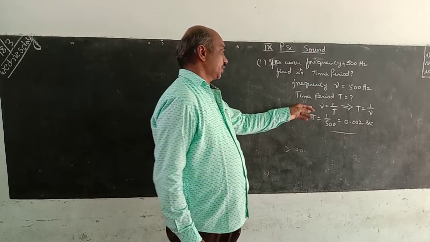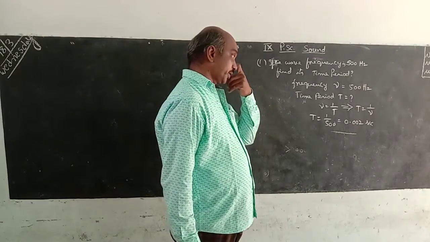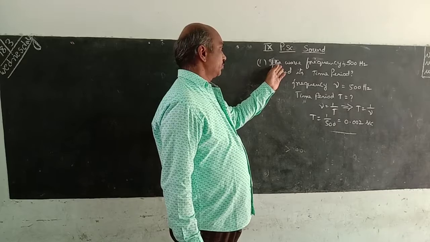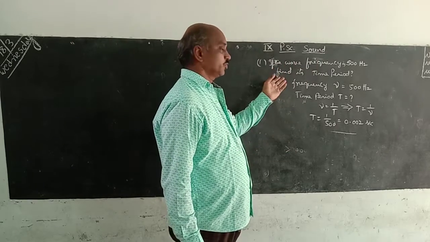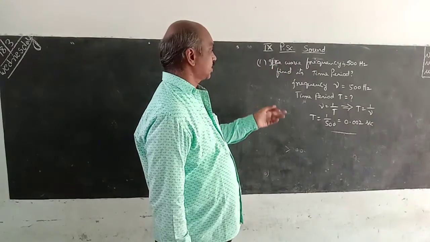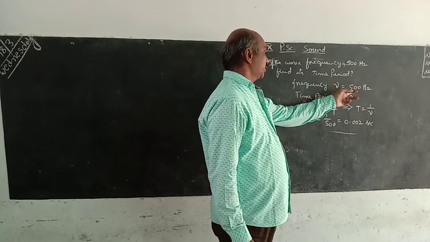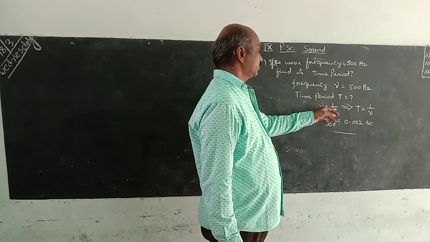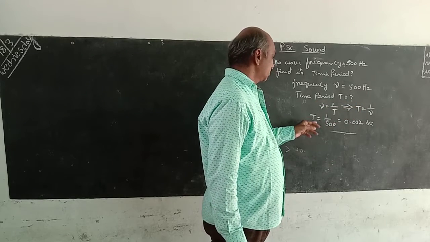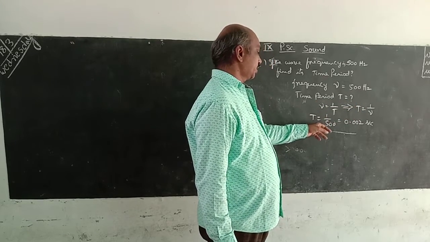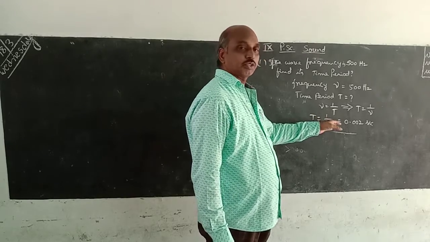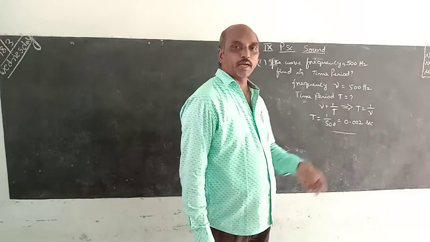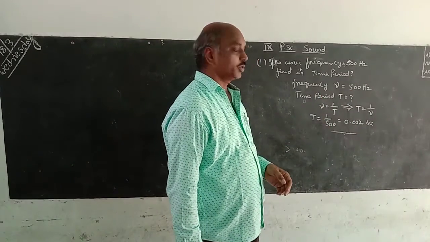Relation between frequency and time period is frequency is equal to 1 by time period. In this problem, one wave is there, the frequency is 500 hertz. Find out the time period. How to find out the time period? Frequency nu means 500 hertz, time period T is question mark. So nu is equal to 1 by T or T is equal to 1 by nu. T is equal to 1 by 500. 1 by 5, forget about these two zeros. 1 by 5 means 0.2. 0.2 by 100 means that is 0.002 seconds.